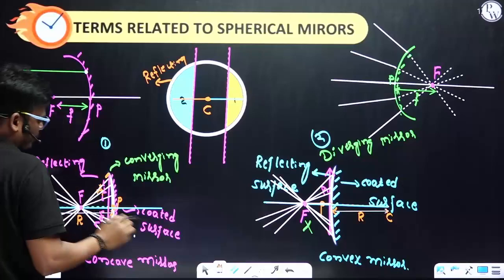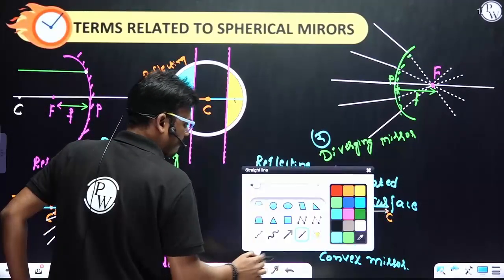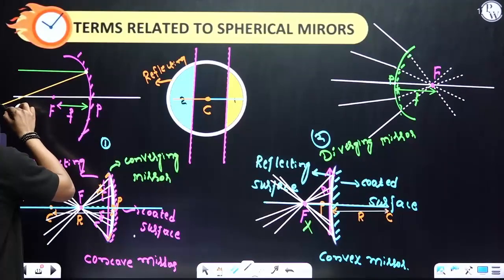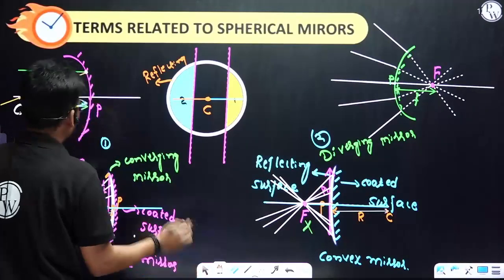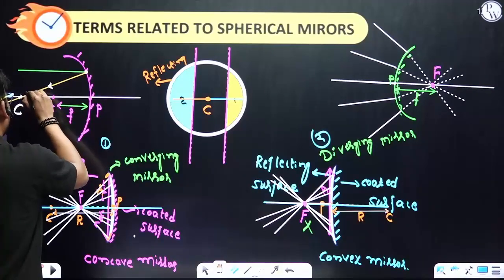The line joining the point of incidence to the center of curvature is called the normal. So this one is the normal.